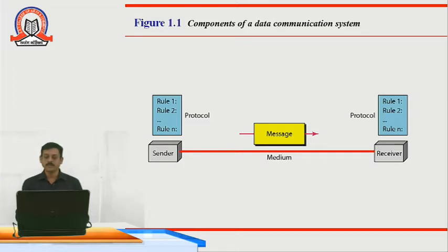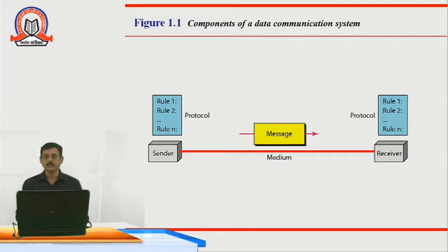And what is meant by protocol? As we know, the sender, receiver and transmission media are physical devices, but the message is always in an electromagnetic form. The protocol is the set of rules which governs the data communication.